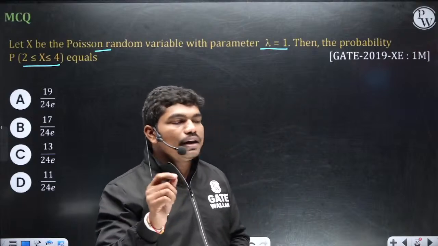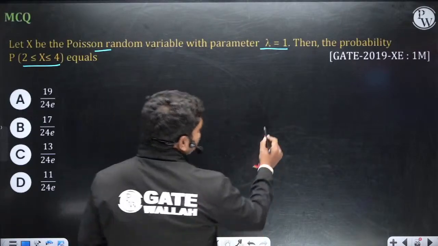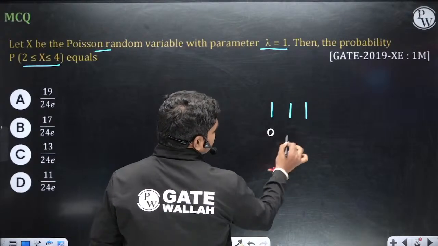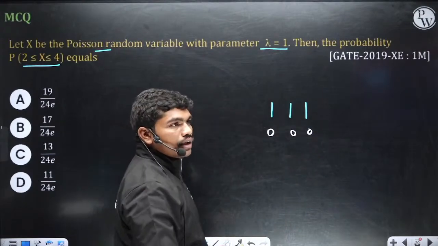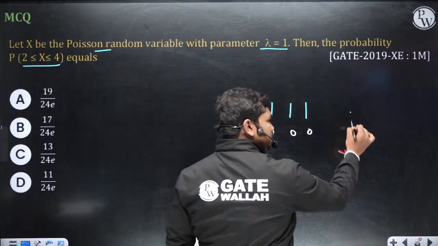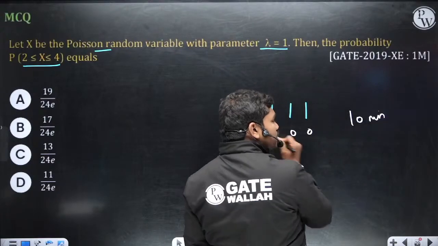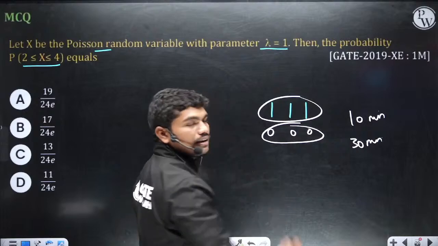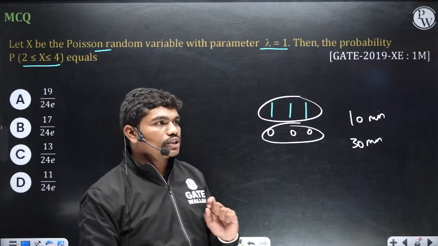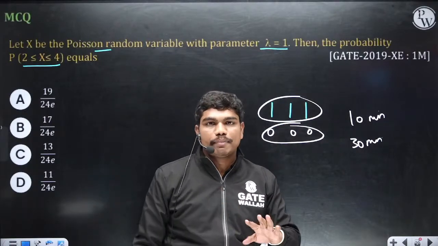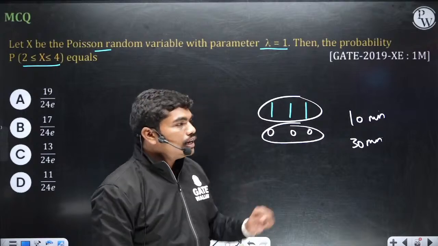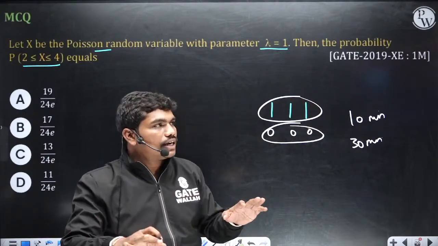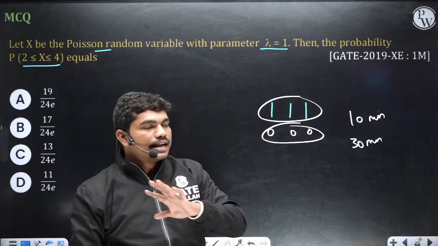For example, let us suppose there are 3 targets and 3 bullets. If I tie these targets in 10 minutes, or if I tie these targets in 30 minutes, the probability of these 3 bullets hitting these 3 targets will not change. Yes or no? It means my experiment is not time dependent. If I hit immediately or if I keep some gap and hit, the probability doesn't change. The probability of hitting the targets remains the same.